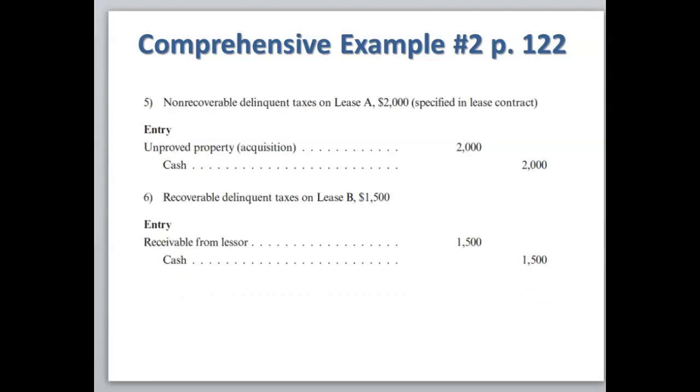We have some non-recoverable delinquent taxes on lease A for $2,000. So we're going to debit unimproved property. These are an acquisition cost. And we also have some recoverable delinquent taxes on lease B for $1,500. So we're going to debit receivable from lessor.